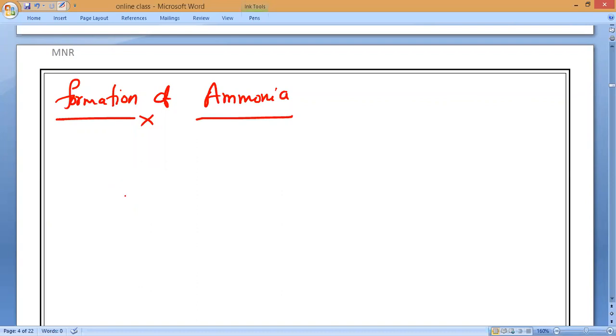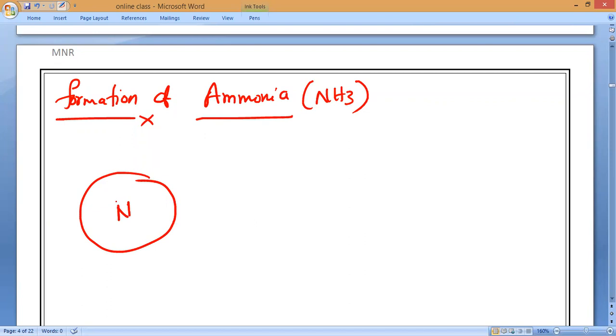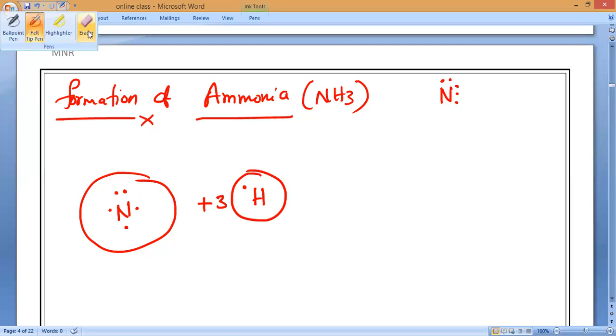Yes. So how many nitrogen atoms? NH3 it is. One nitrogen. So how many valence electrons does it have? 5. With how many hydrogens? 3 hydrogens. You might be asking me: when I drew the nitrogen molecule, I represented the valence electrons like this, and now I am representing them like this. Have you seen? Based on our convenience, we can take either.